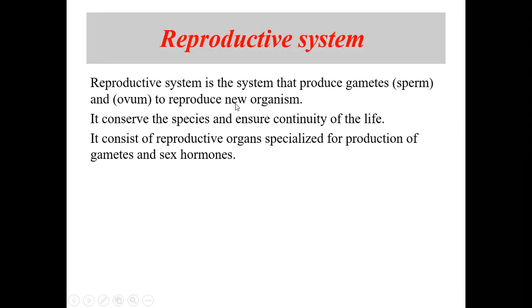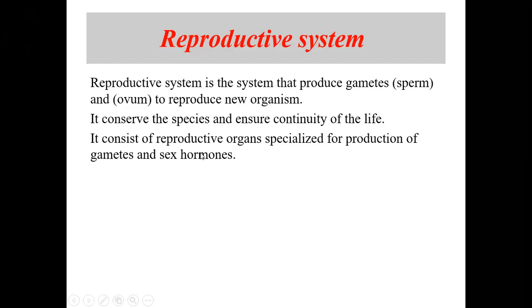To produce a new organism, the sperm and the ovum come together, and that is called reproduction. The reproductive system is the system that produces the gametes, that is the sperms and the ovum, to produce the new organism. It conserves the species and ensures the continuity of life on this earth.